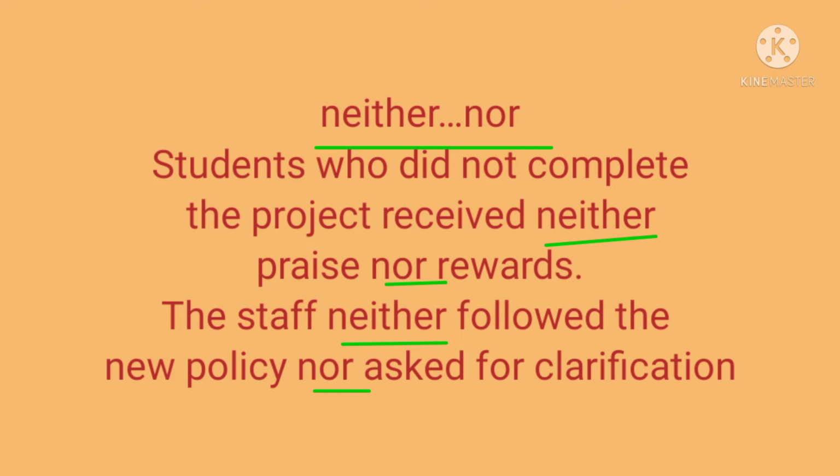The last type of paired conjunction is neither nor. You know that since either or is positive, neither nor is negative. Students who did not complete the project received neither praise nor rewards. That means they did not receive both. The staff neither followed the new policy nor asked for clarification. So both parts are negative here.